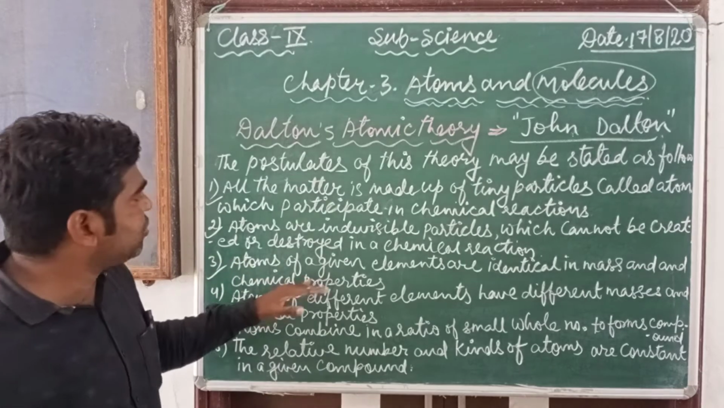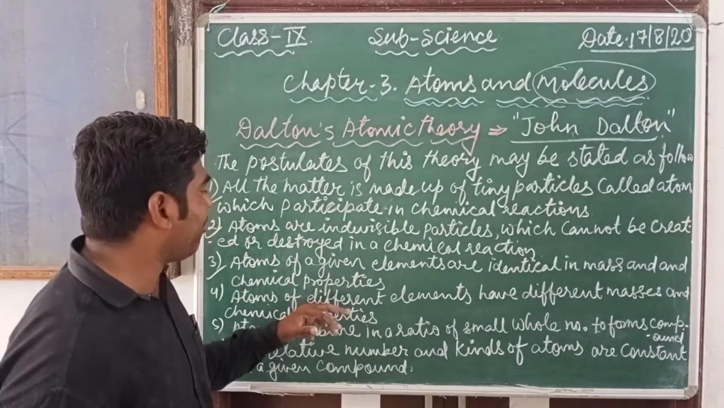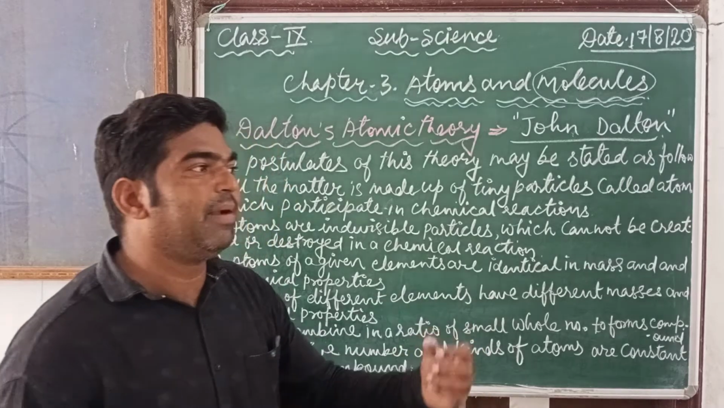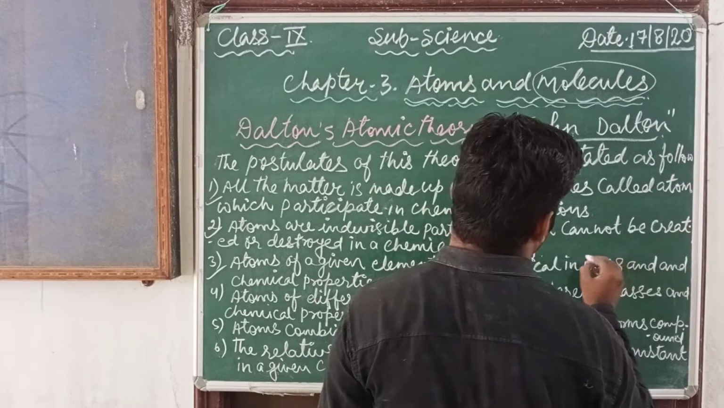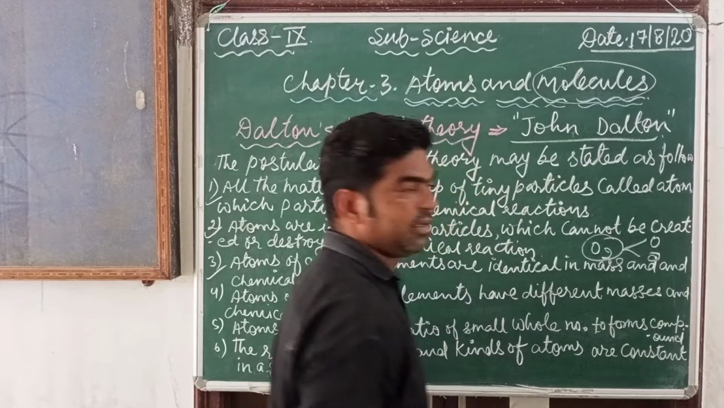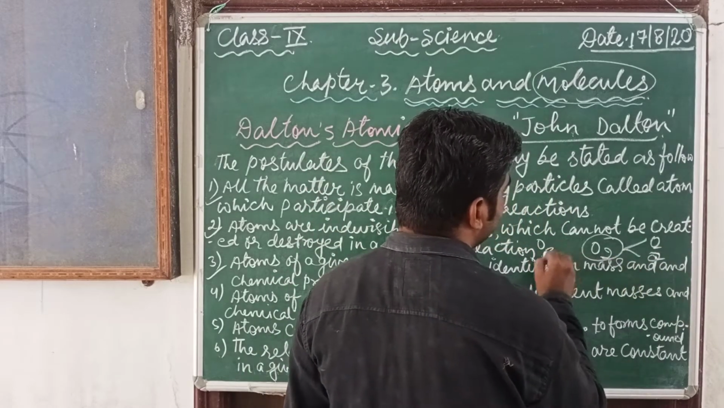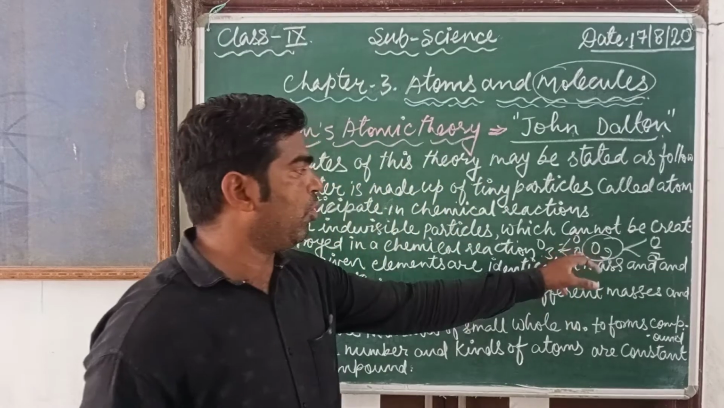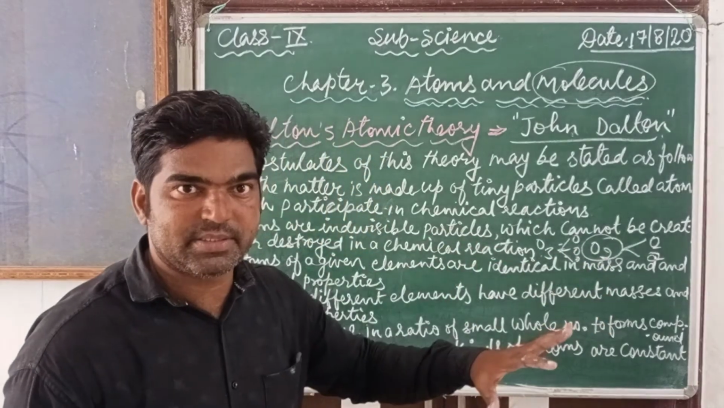The third postulate: atoms of a given element are identical in mass and chemical properties. Suppose we take the example of oxygen, O2. This oxygen is made up of two atoms, O and O. Also we can take the example of O3. This ozone is made up of three oxygen atoms, but all three atoms have the same mass.